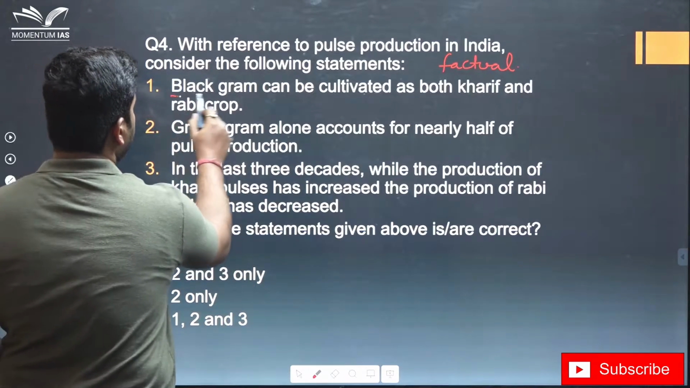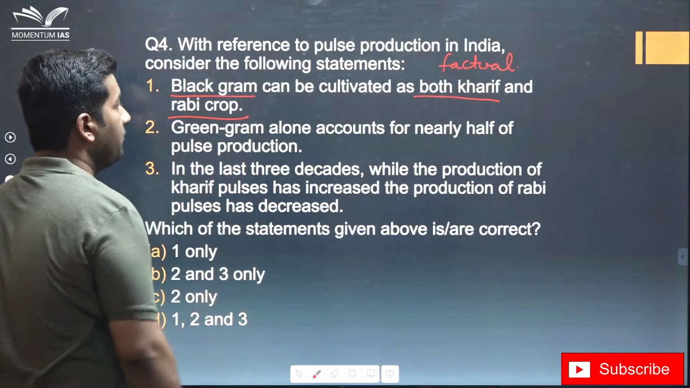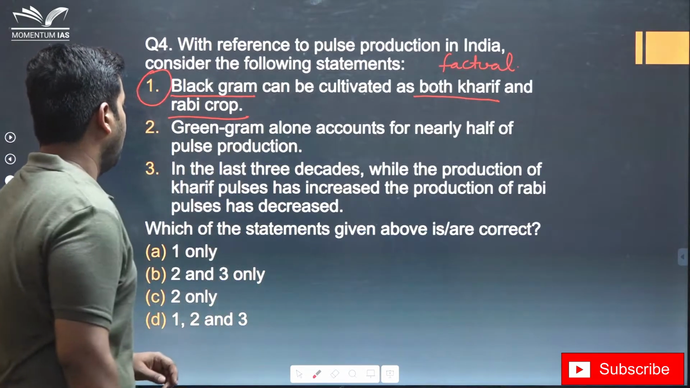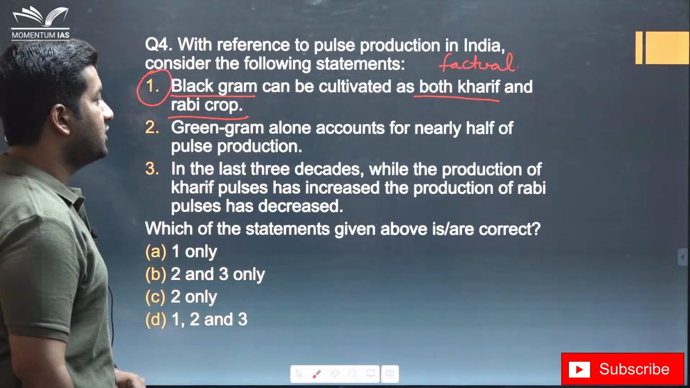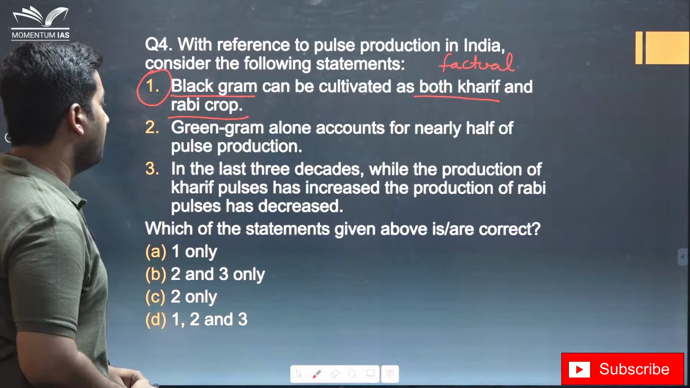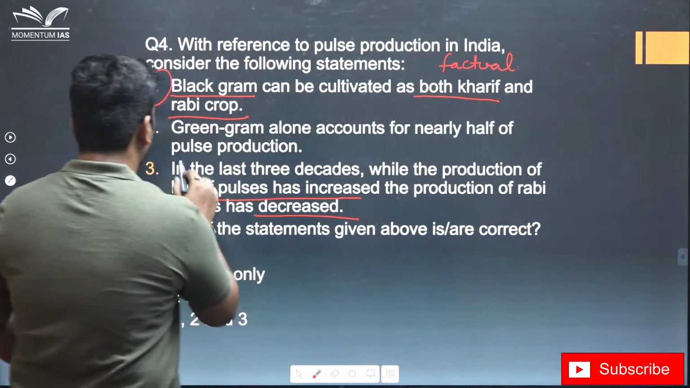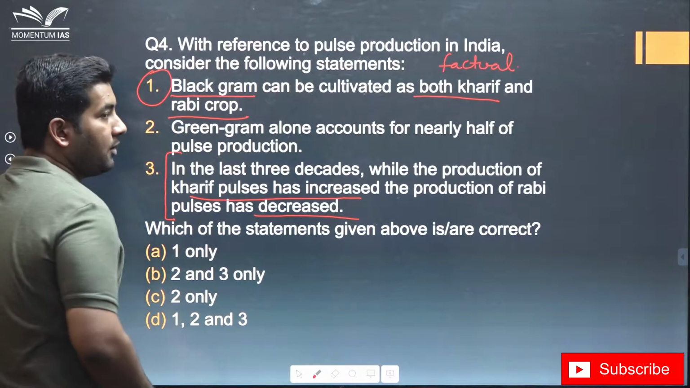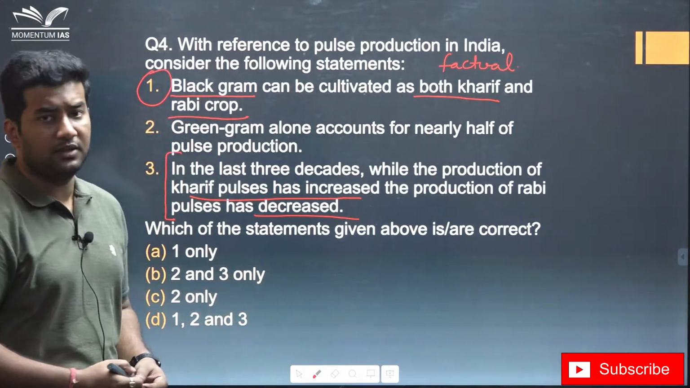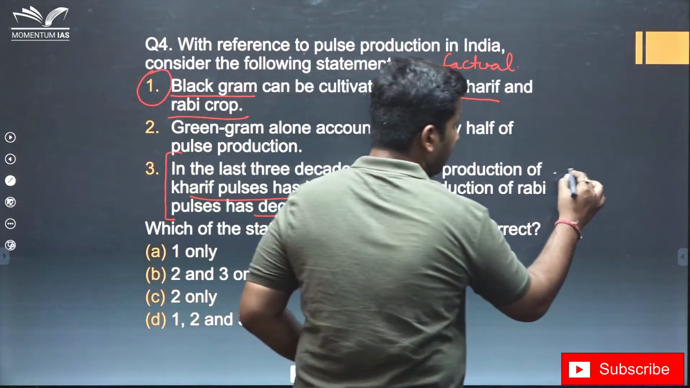Now, black gram can be cultivated both as Kharif season and Rabi crop. Okay, I don't know this statement. Let's hold it for a while. In the last 3 decades, while the production of the Kharif pulses has increased, the production of the Rabi pulses has decreased. Now, unless you have read something about it, some editorial or some news article regarding this, you cannot be sure of this trend.